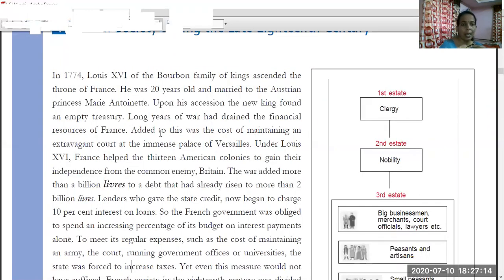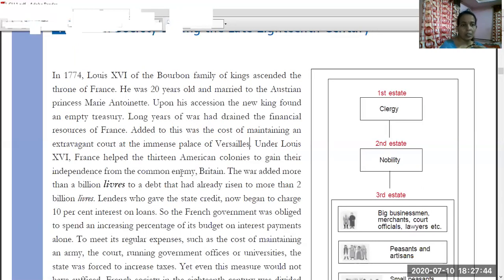Again, what things are added here? The cost of maintaining an extravagant court at the immense palace of Versailles. The Versailles court is a lavish court, and maintaining this court was extravagant and costly. That is why the expenses increased.